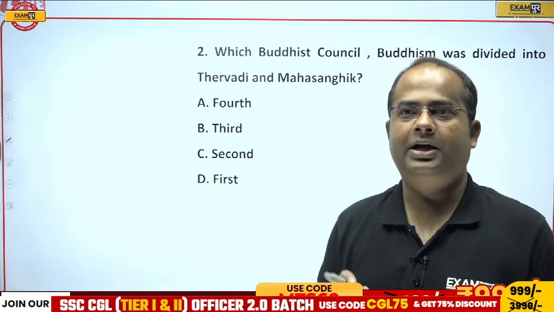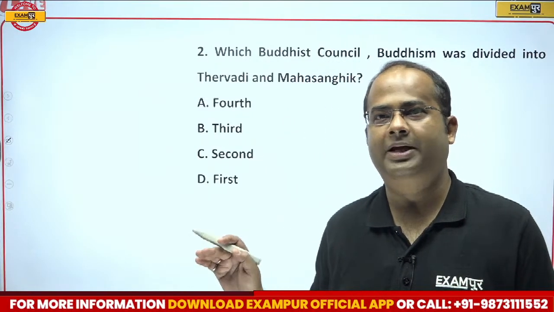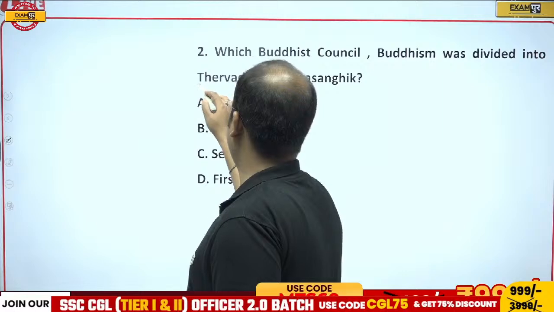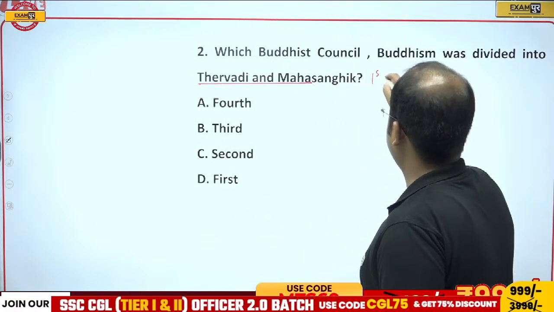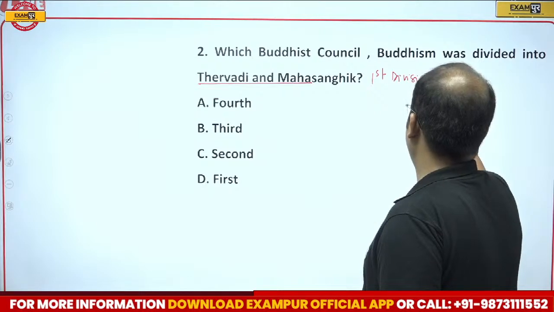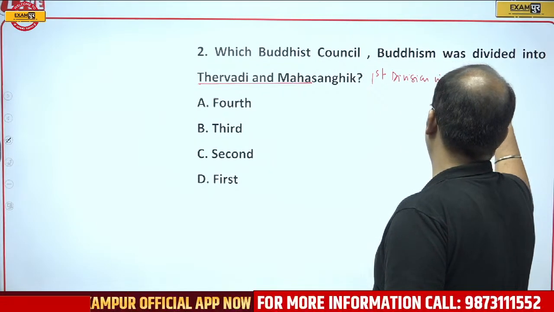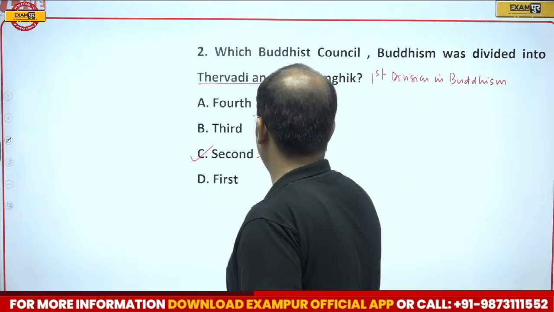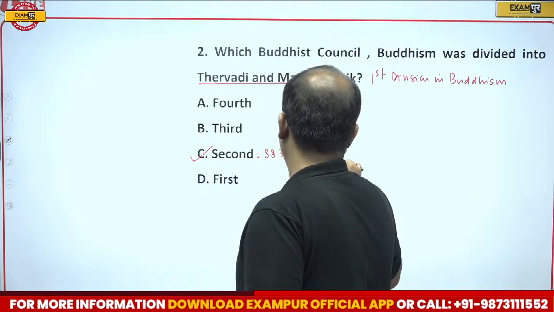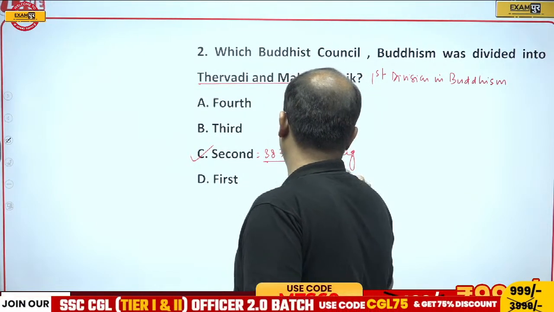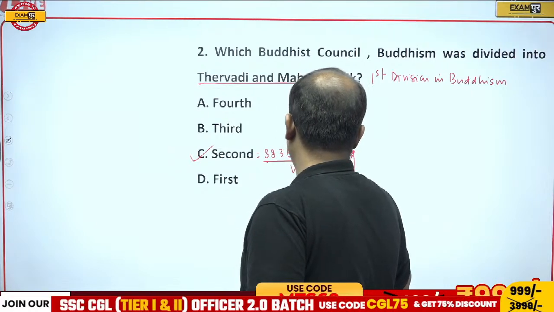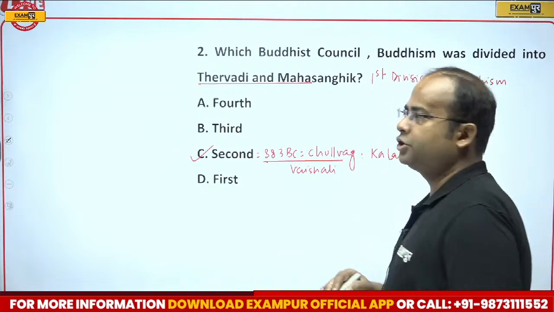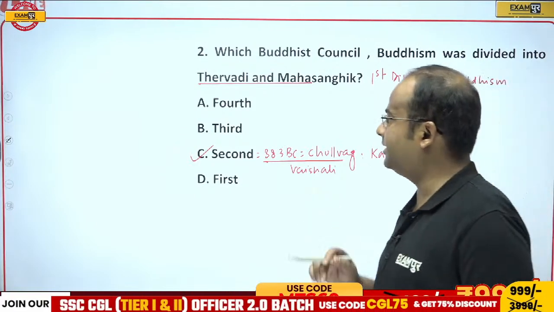Okay, let's see the correct answer, guys. Students are saying option C. Okay, Vijay is saying option A. First of all, guys, Theravadi and Mahasanghic, this was the first division in Buddhism. And this happened in the second Buddhist council, that was in 383 BC, at Vaishali, during the time of Kalashoka from the Shishunaga dynasty. So the correct answer will be the second Buddhist council.